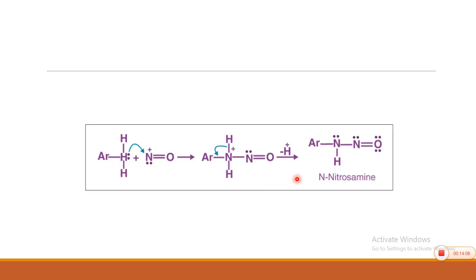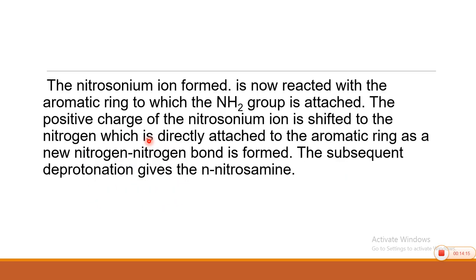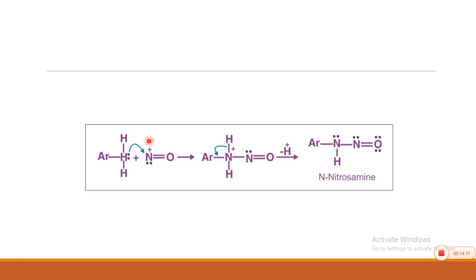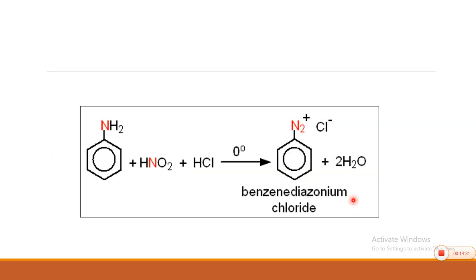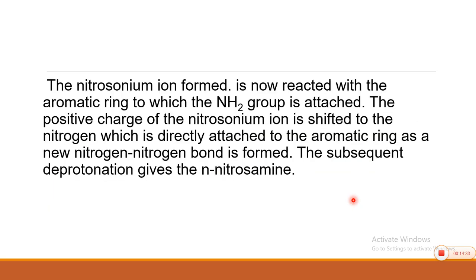You will see the reaction. So, this is your primary amine, then the nitrosonium ion is there, and this ultimately forms N-nitrosamine. Those who can remember this mechanism, fine, otherwise it is not essential. You just remember the set of reactions in this slide. These reactions are additional.